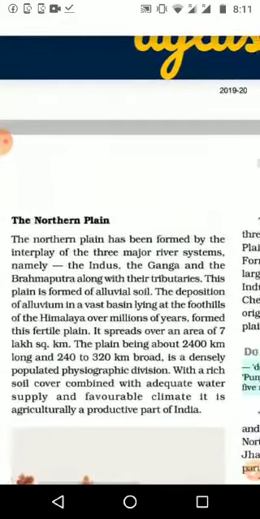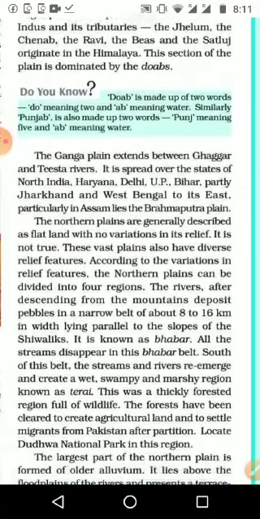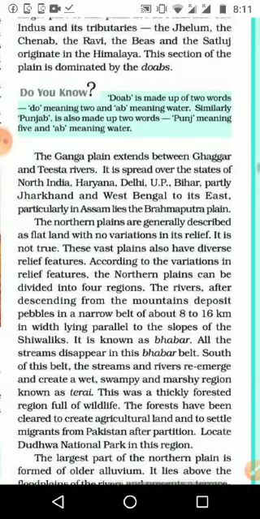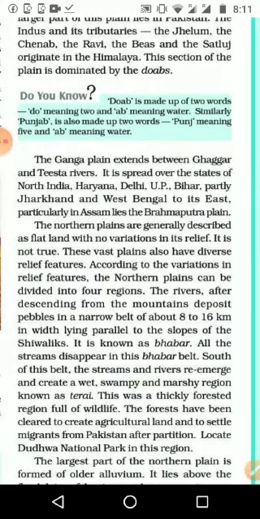Then again we divided the northern plain into 4 types according to relief features, the type of soil and the formation of soil. In that, the first part, just after the Shivaliks, we can see pebbles, means small stones deposited, and that area is known as Babar. The second one is marshy land where all the streams and rivers start. When a river has already started from the Himalaya and comes to the pebble area, it will disappear, meaning water will go under the pebbles or in between pebbles, so we can't see streams or rivers.